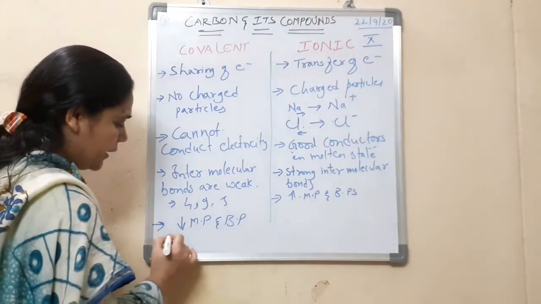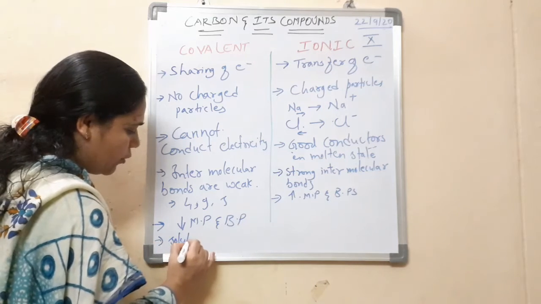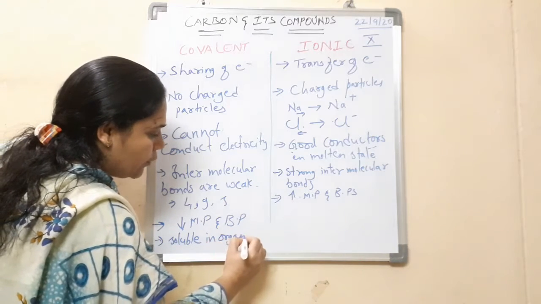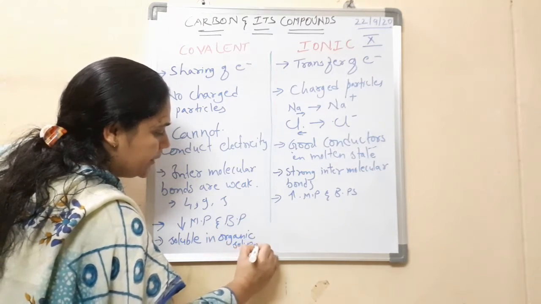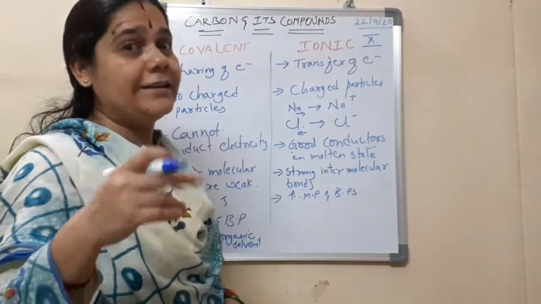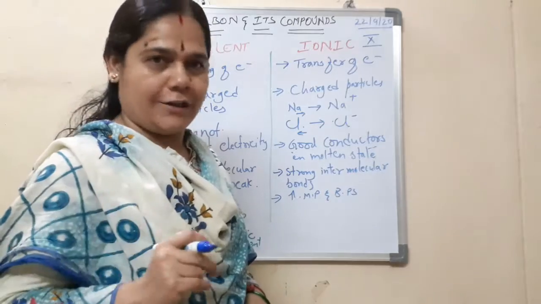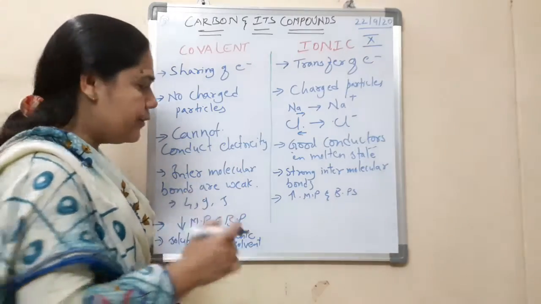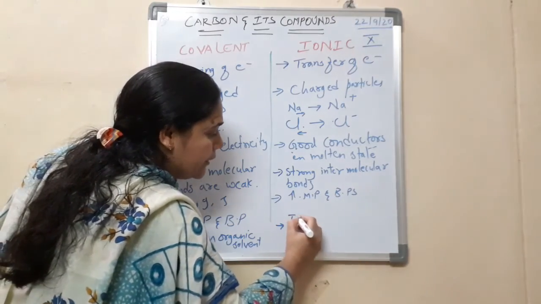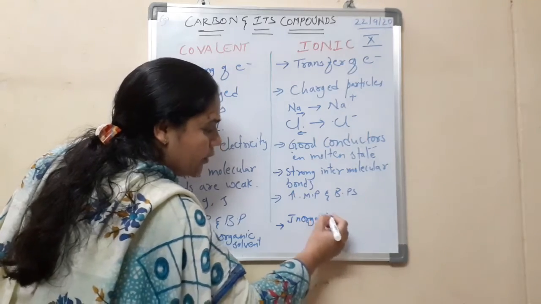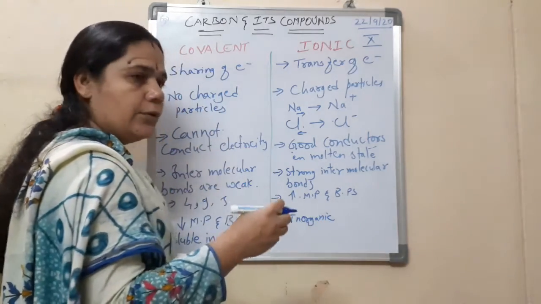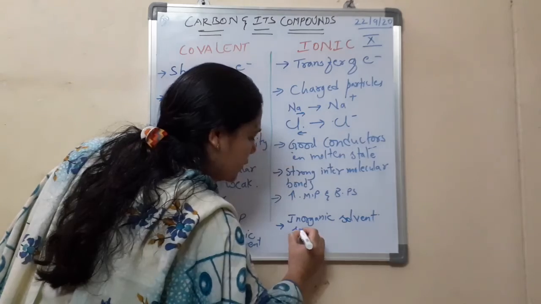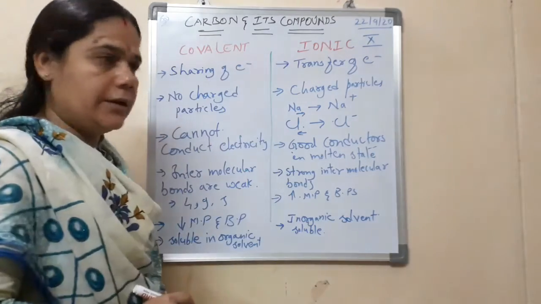And one more point is that covalent compounds are soluble in organic solvents. If you have seen, petrol cannot dissolve in water, but petrol can dissolve in kerosene. The dilution will be done for petrol and kerosene, isn't it? But petrol cannot dissolve in water. So covalent compounds will dissolve in organic solvents, but ionic compounds will dissolve in inorganic solvents, that is water, like sodium chloride and salts.